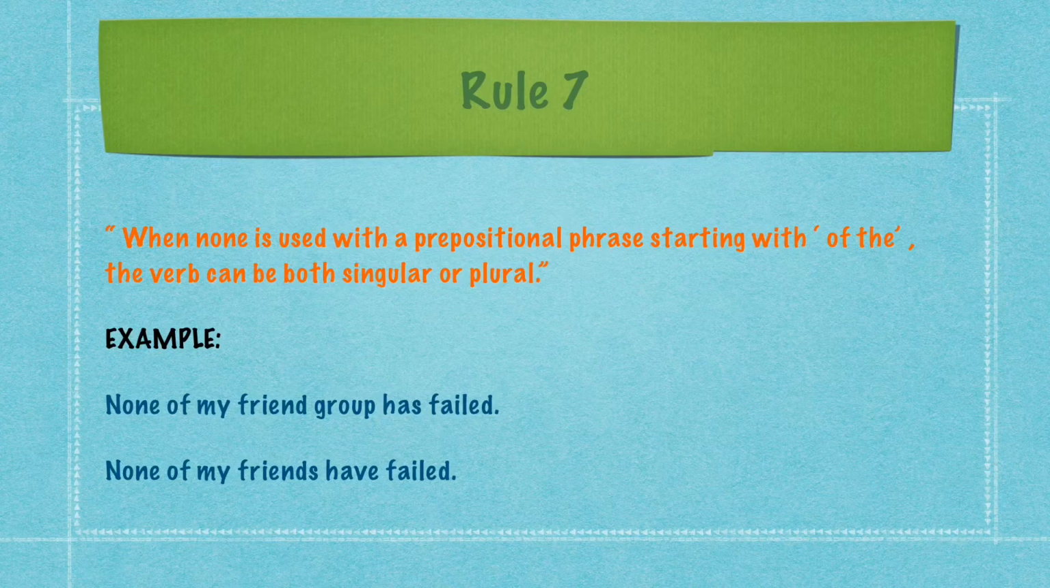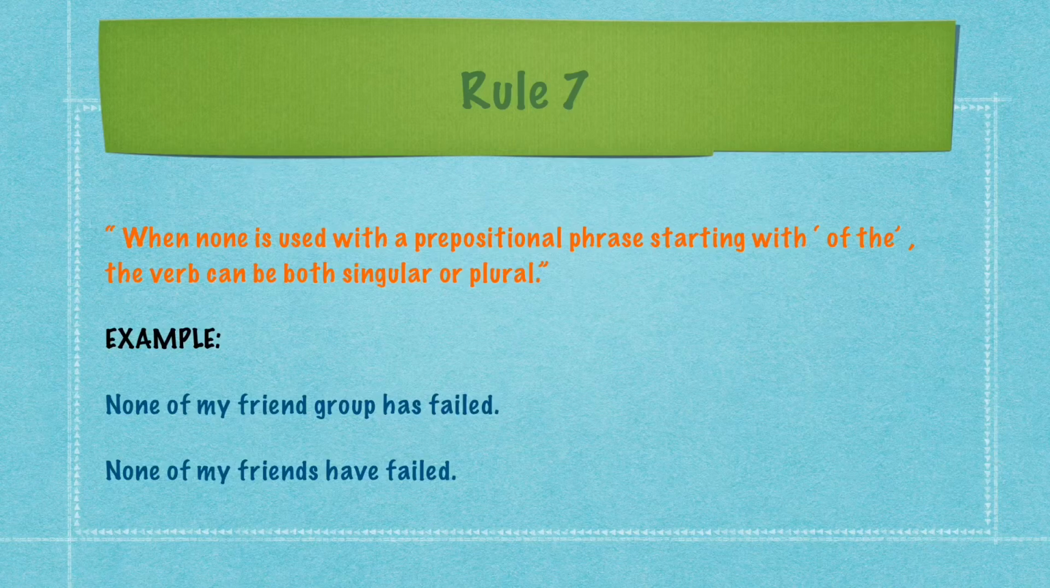Rule number 7 says, when none is used with a prepositional phrase starting with of, the verb can be both plural or singular. There are 2 sentence structures here to discuss. First structure, none plus of the plus singular noun will take a singular verb. Let us take an example of the same. None of my friend group has failed.